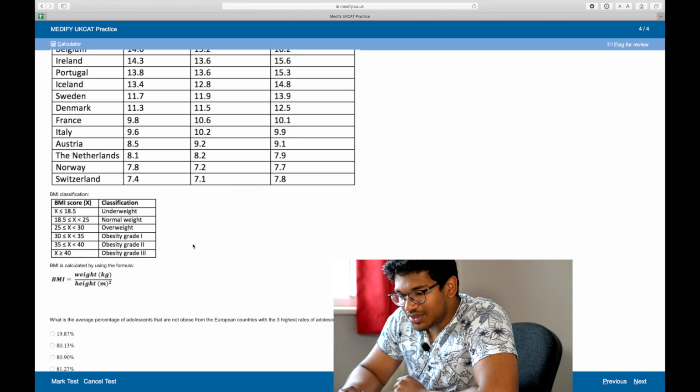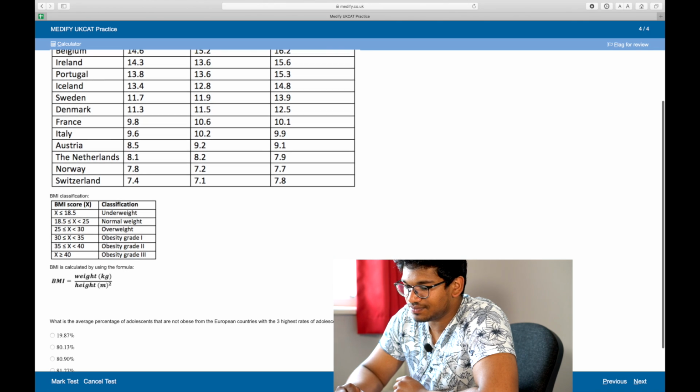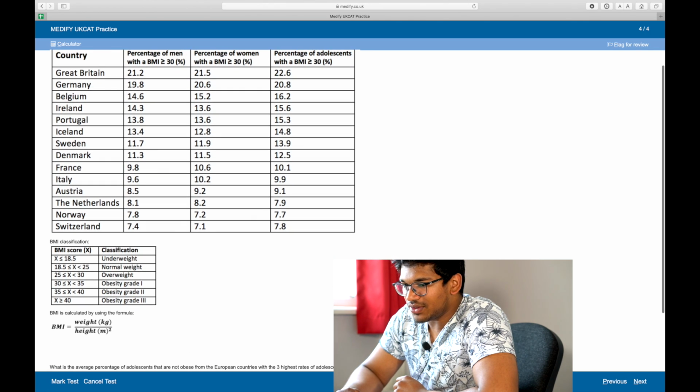Okay, next question. What is the average percentage of adolescents that are not obese from the European countries with the 3 highest rates of adolescent obesity? The 3 highest are Great Britain, Germany, and Belgium.